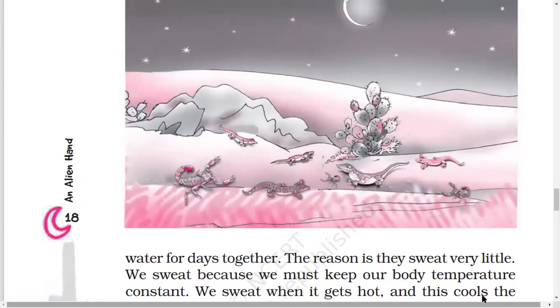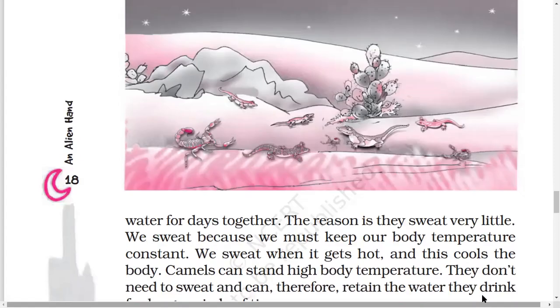We sweat because we must keep our body temperature constant. The reason why we sweat is that we have to keep a constant body temperature, say about 36.7 Celsius. We sweat when it gets hot. In the summer season we sweat a lot, so we lose water. That sweating cools down our body. It releases the heat from our body, and this cools the body.